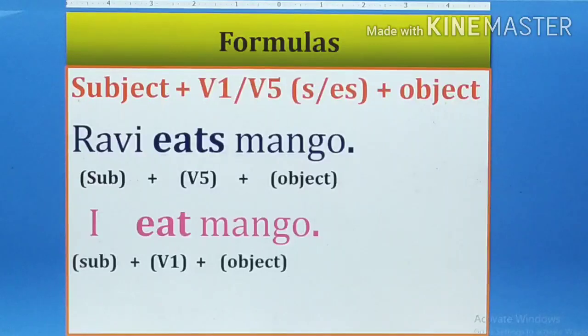Here I is the first person. So here it will be used as eat, V1 form, not eats. You must have read in subject verb agreement also that when the subject is in the first person, then the verb will be V1. Okay, eat. Now next formula you have to learn by heart or write in your copy.